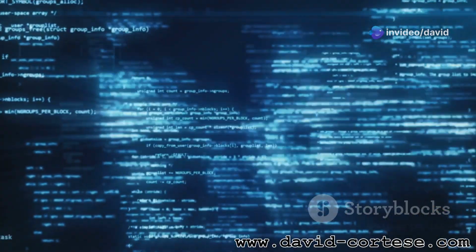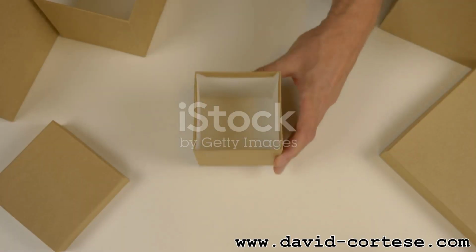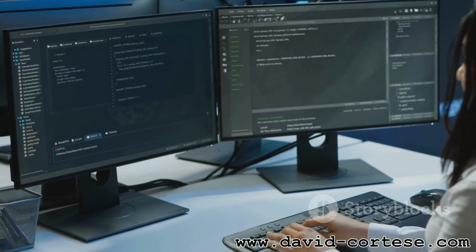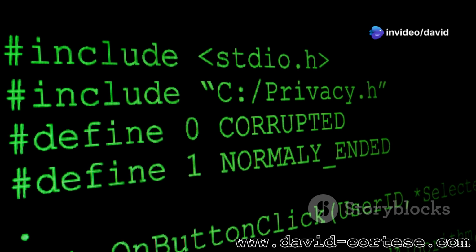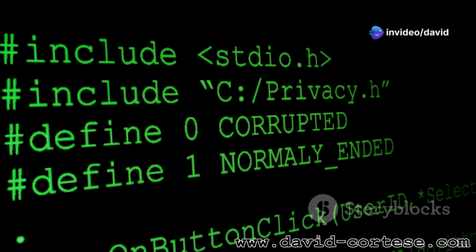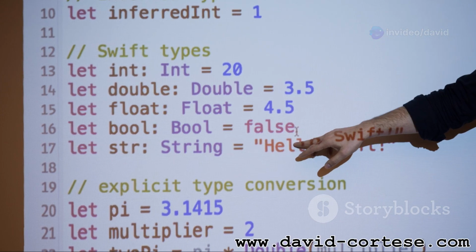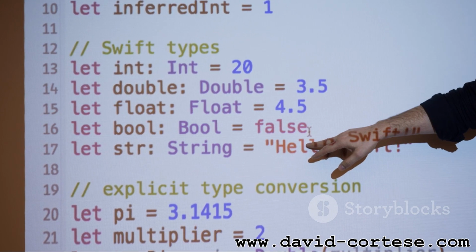Variables are fundamental in C programming. Think of them as containers to store data. You create a variable by specifying its data type and giving it a name. For example, int age = 25 declares an integer variable named age and assigns it the value 25. The int specifies that the variable will hold an integer value.